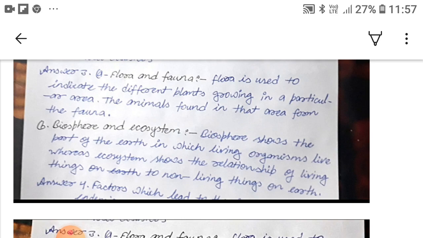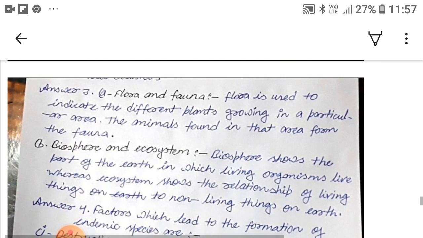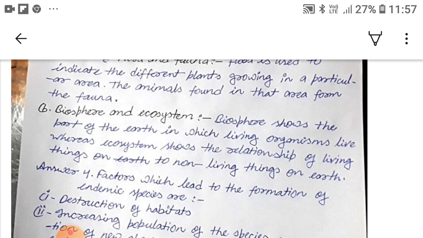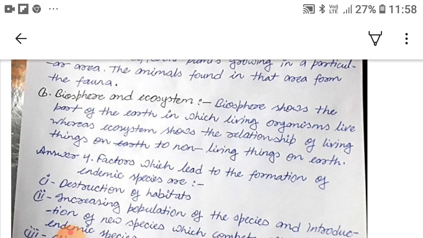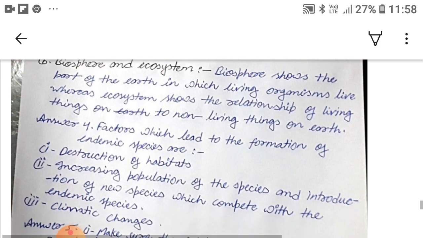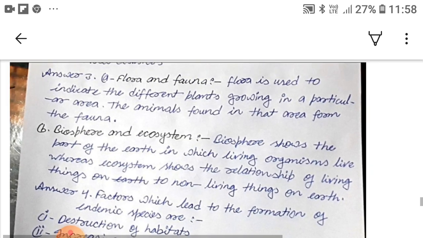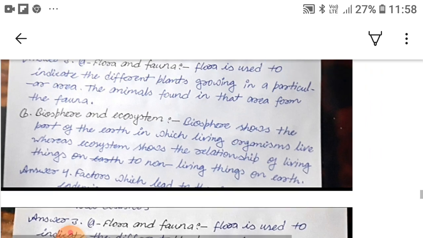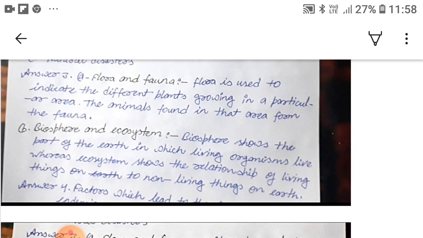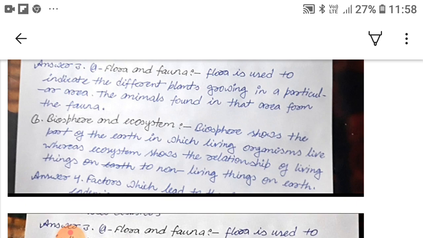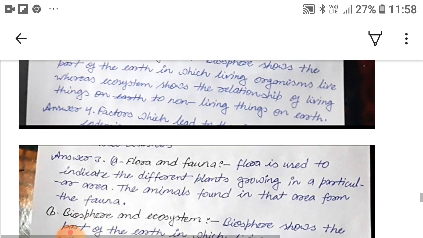And the B part of answer 3, biosphere and ecosystem. Biosphere shows the part of the earth in which living organisms live, whereas ecosystem shows the relationship of living things to non-living things on earth. Answer 4. So here you can see that C, D and E parts are not given in answer 3 because you all have already done these things in your copy as definitions. Is that clear?